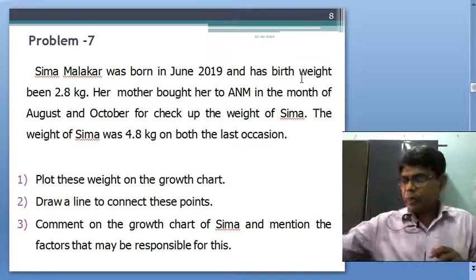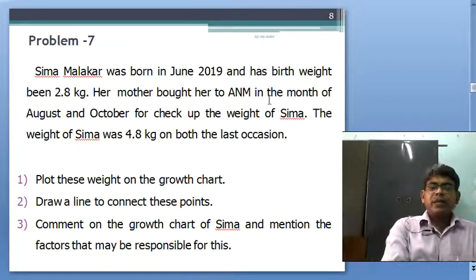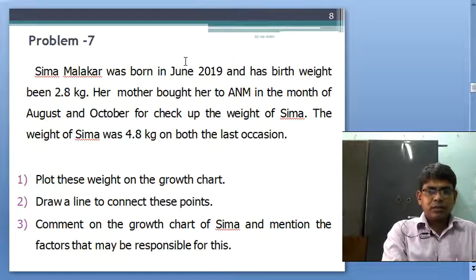Her mother brought her to the ANM in August and October, and the weight of Shima was checked. The weight was 4.8 kgs on both occasions.